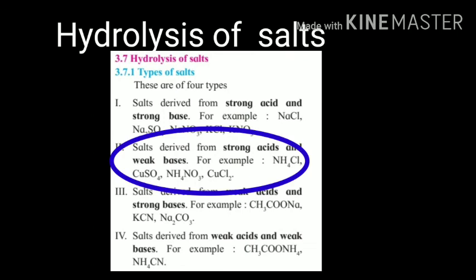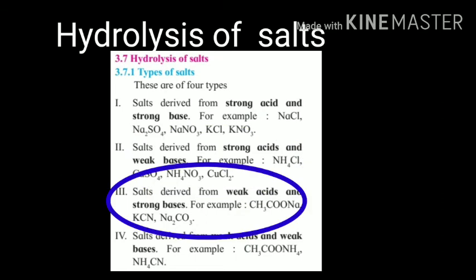The next are the salts which are derived from strong acids and weak base. Again, you take an acid and a base which produce a salt. But what is the condition here? The acid should be strong and the base should be weak. The examples of salts which are produced are ammonium chloride, copper sulfate, ammonium nitrate and copper chloride.